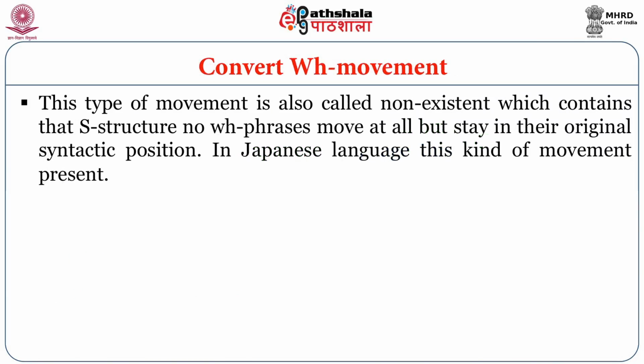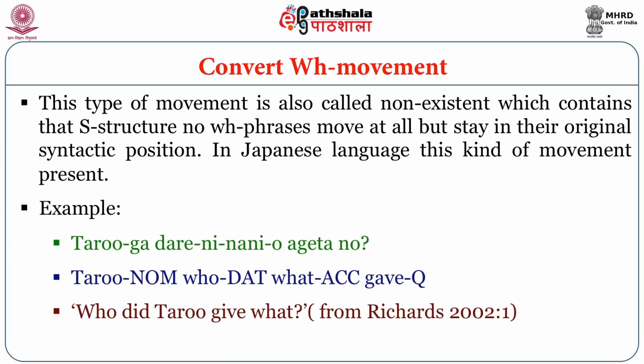Covert WH movement. This type of movement is also called non-existent, which means that at S-structure no WH phrases move at all but stay in their original syntactic position. In Japanese language, this kind of movement is present. For example, you can see on your screen something written in Japanese which means who did Taro give what?